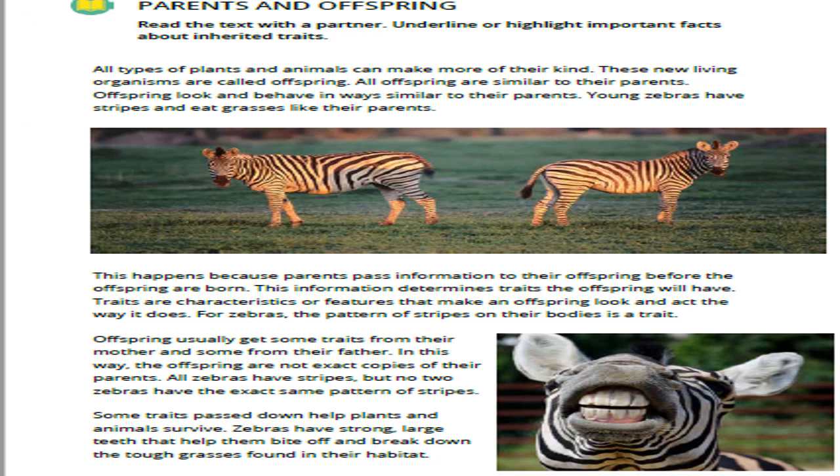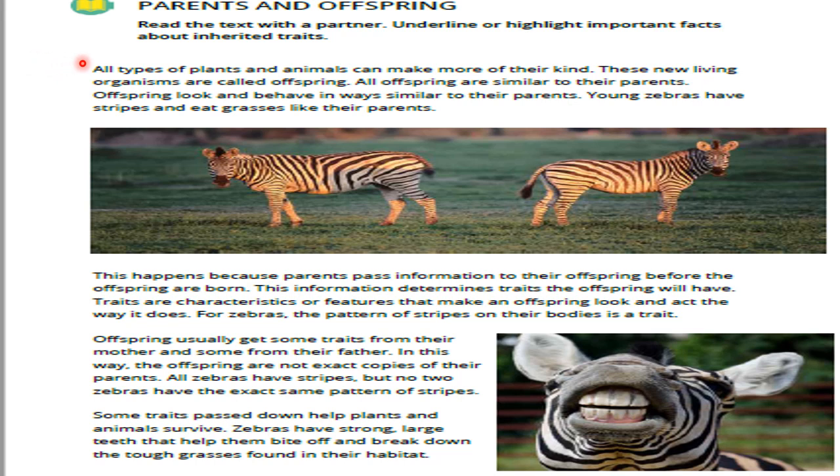Hello again. Let's start lesson 3, and it's talking about traits and inherited traits and the importance of traits, offspring, and parents. Okay, so let's read this paragraph about zebras. Okay, let's start with this question. What is the name of the new living organisms? Do you remember? Let's read and remember again together.